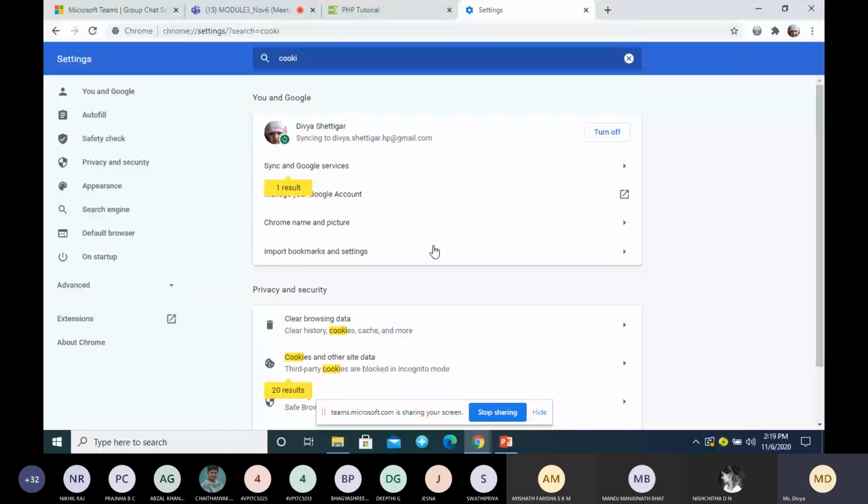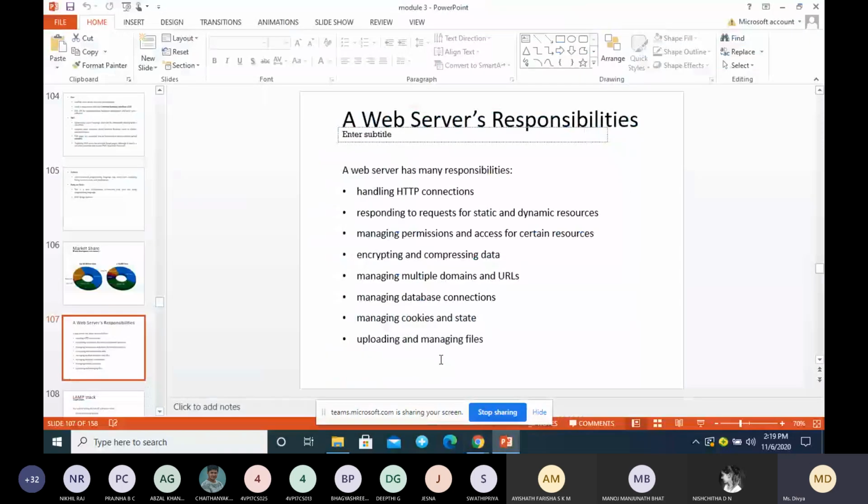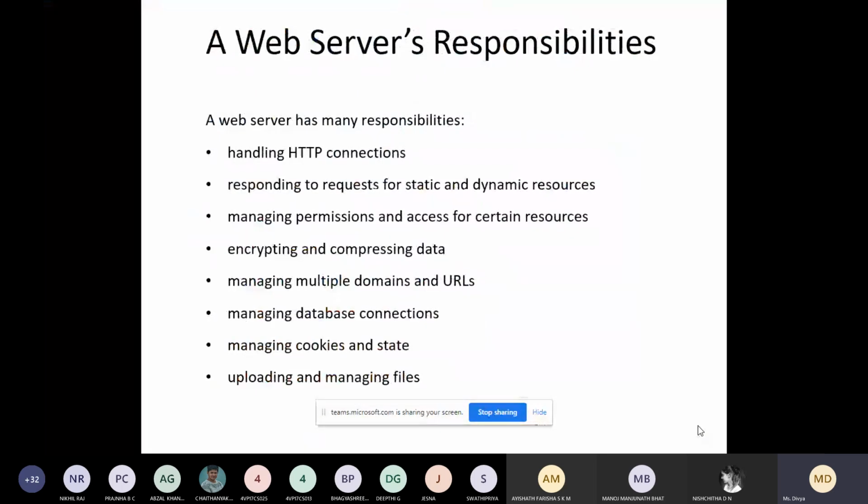2 items are there in your cart. So these are the items you have selected previously. So that temporary data will be stored where? In the cookies. Okay. So that will be managed by the web server. Managing cookies and state, uploading and managing the files. So web servers also use it for uploading your web pages. And even managing the files.